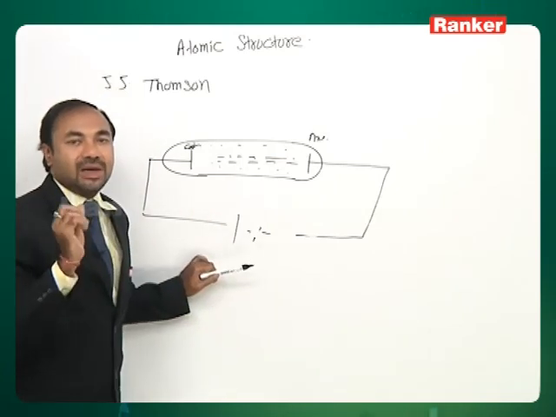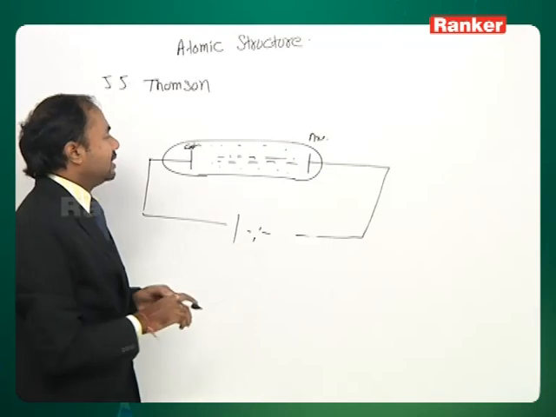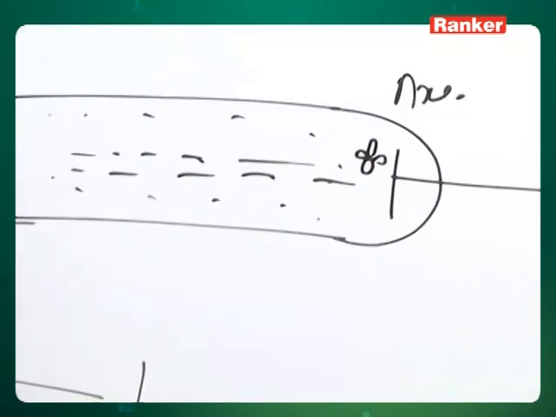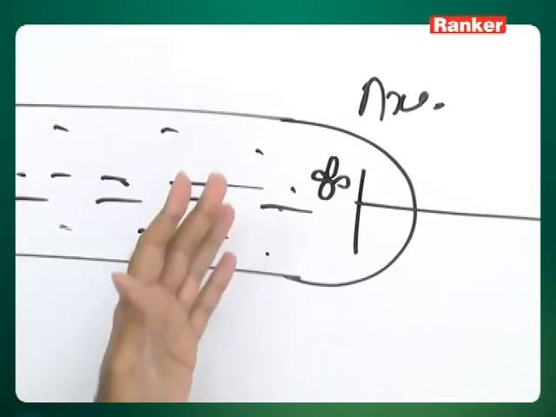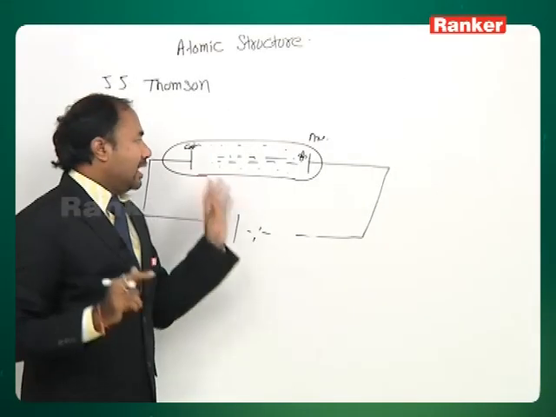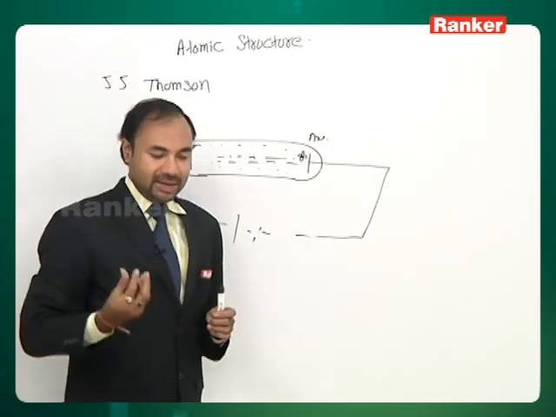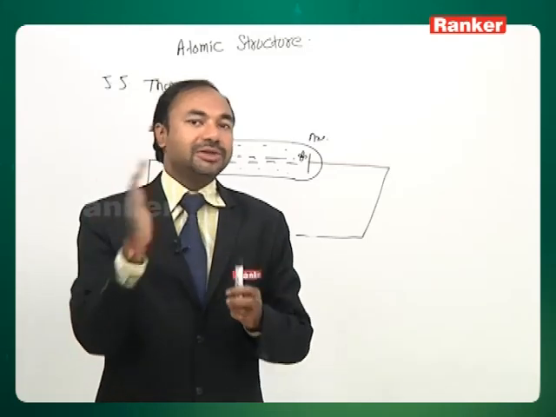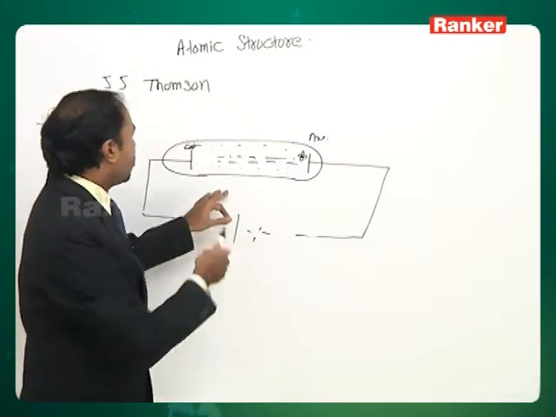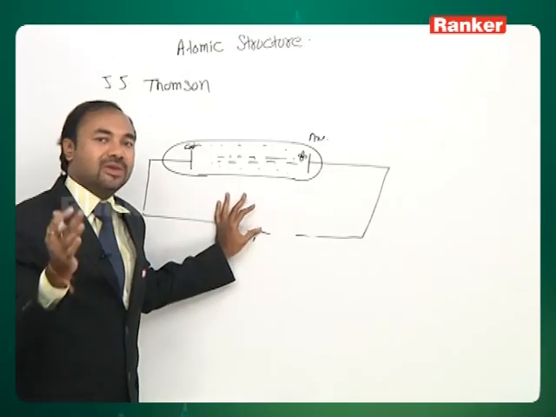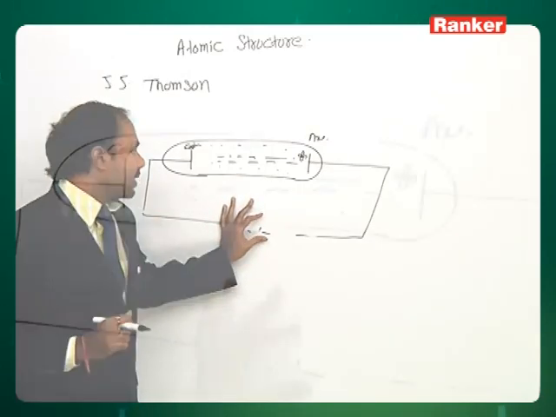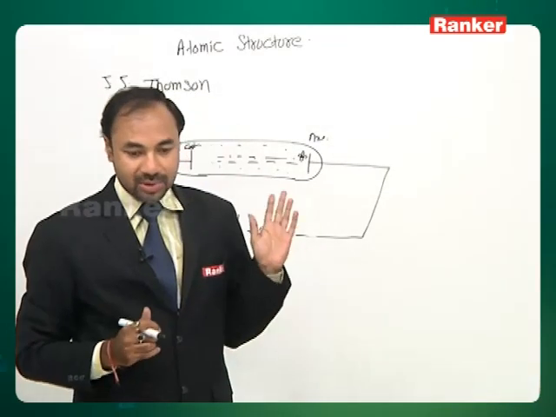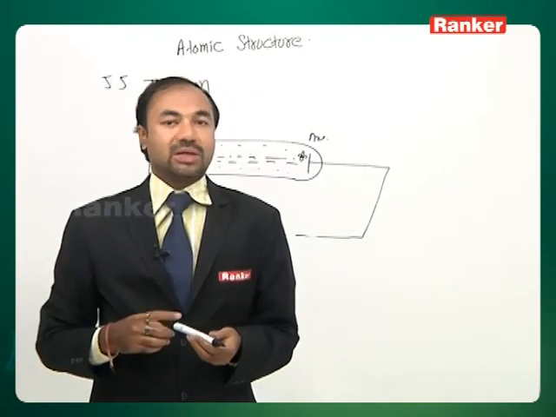They consisted of mass. How was this discovered? If you put a small movable fan here, when these rays fall on it, the fan starts moving, and when they fall on a certain object, the object becomes hot, meaning it was transferring energy. We will not go into much detail on cathode rays, because they would already have been taught in basic concepts of chemistry. So cathode rays were later found to be electrons. J. J. Thomson got the Nobel Prize for the discovery of the electron.